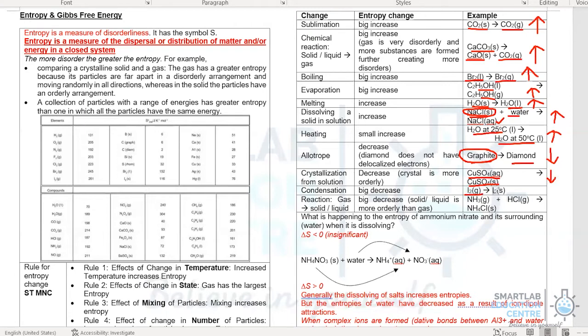Gaseous iodine condenses to iodine solid, entropy decreases. Finally, NH3 gas chemically reacts with HCl gas. So 2 moles of gases combine to form 1 mole of solid. Obviously there's a big decrease in the number of gaseous molecules, so the entropy decreases.